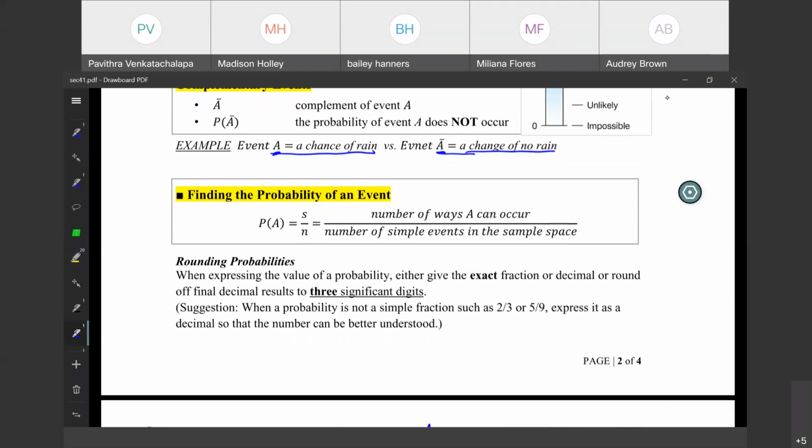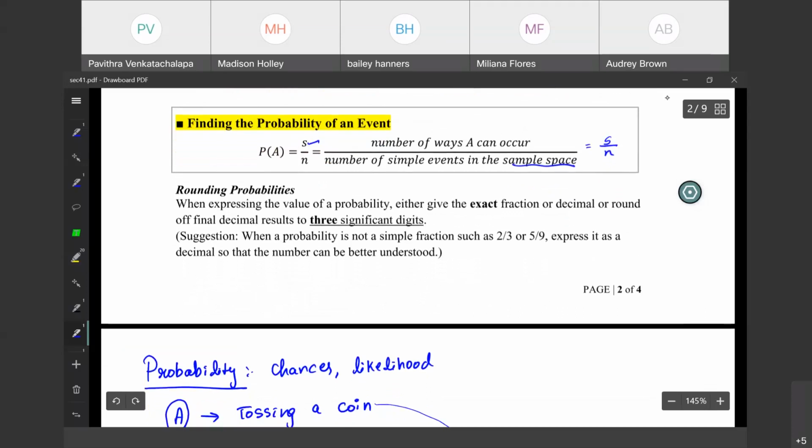So this we learned. The probability is nothing but the number of outcomes or number of ways divided by the total number of outcomes in the sample space. The sample space is denoted by capital S, and the total number is denoted as capital N, and small n means the number of outcomes, depending on the event. As I said, it could be expressed as a fraction or a decimal or even a percentage.